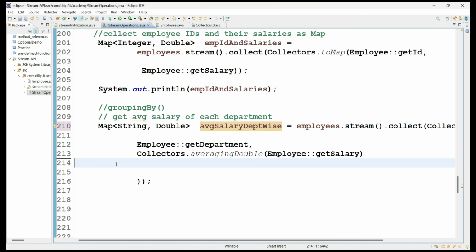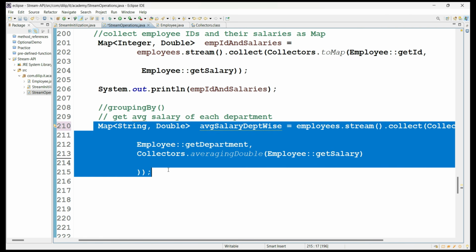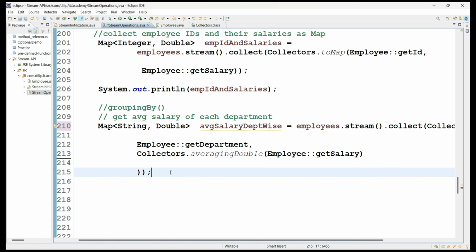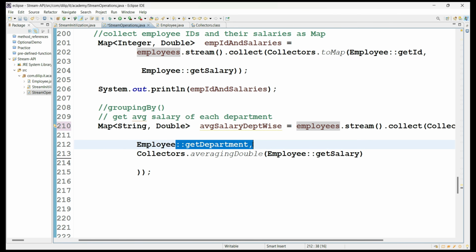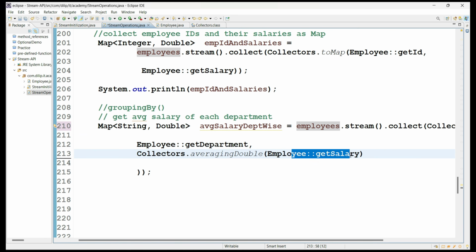See how Stream API is making things simpler. Just realize the importance of Stream API, how it provides simplified solutions compared with the regular old solutions. For example, if you want to achieve the same requirement before Java 8, what do we have to do? We iterate this list with a for loop and write if conditions. While iterating each employee object, we get all departments and their respective salaries.